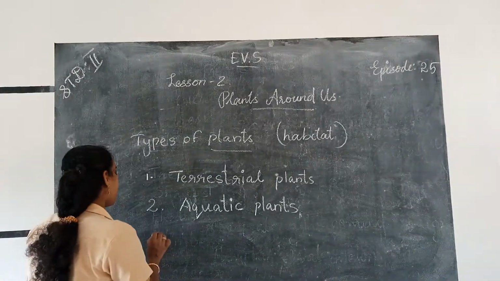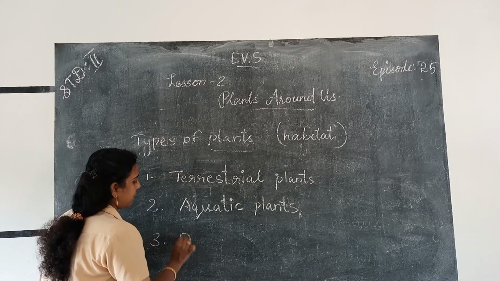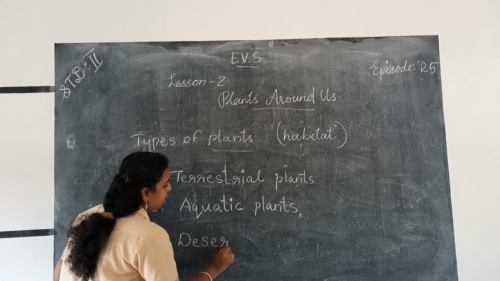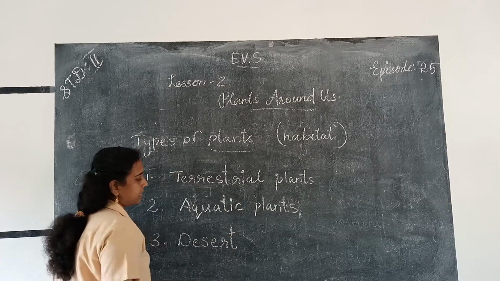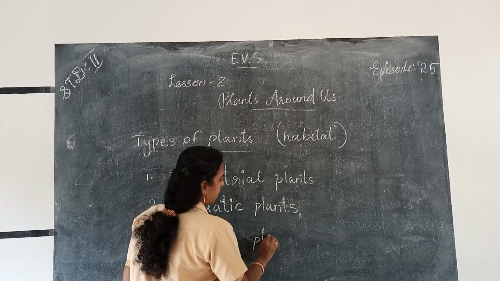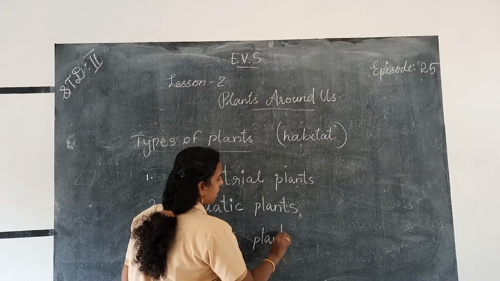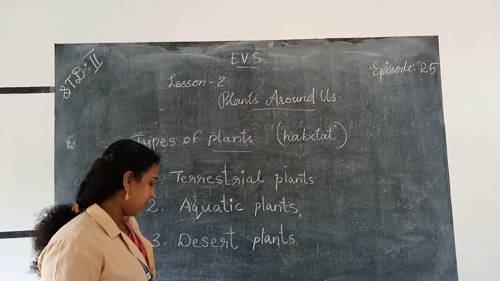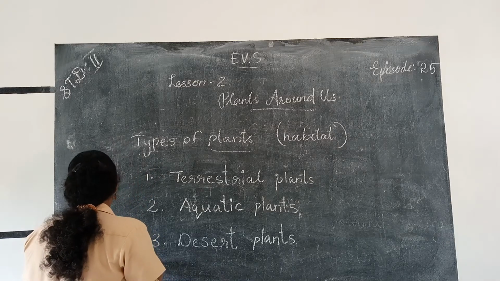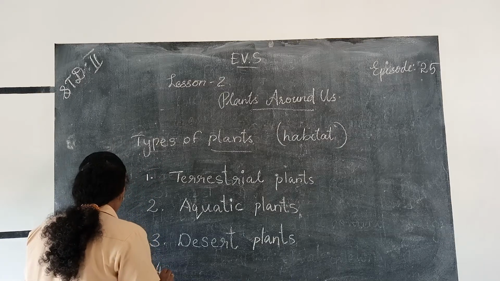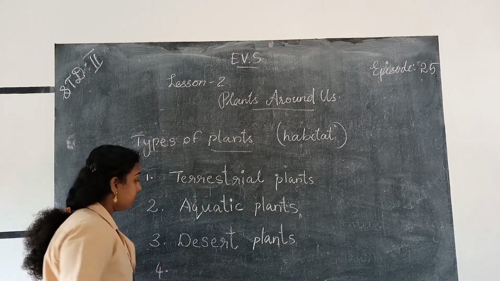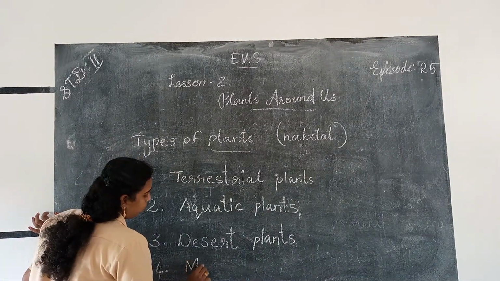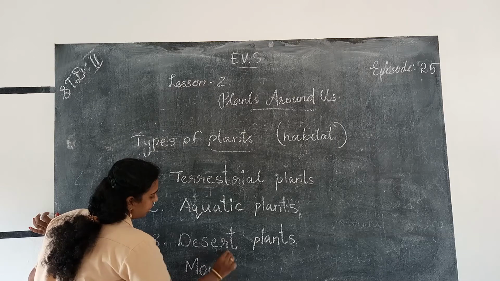Then desert plants, D E S E R T. Desert plants, P L A N T S. Desert plants. Then the fourth one, that is mountain plants, M O U N.